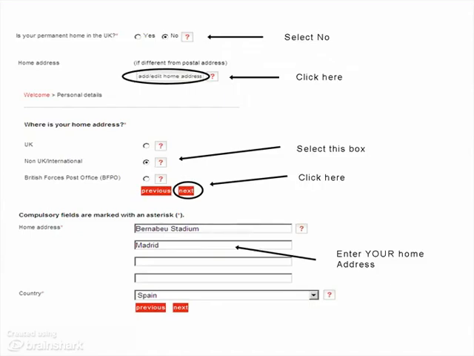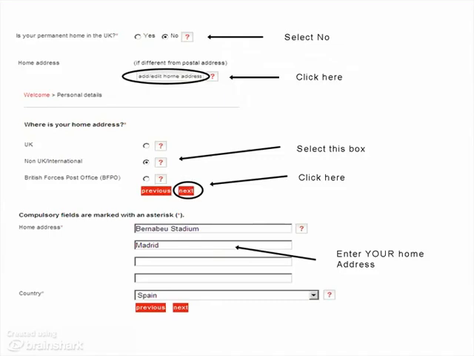Then you need to enter your home address. Go to Add or Edit Home Address and click on that option. Your home address will not be in the UK, probably. So it's probably going to be a non-UK international, the second option. So select non-UK international and then next.